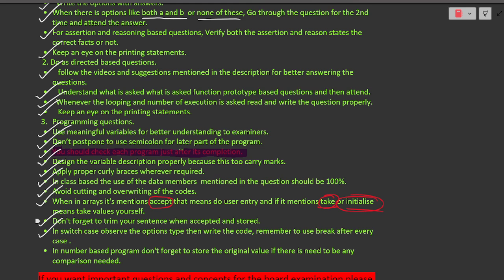Due to this, whenever a loop continues and is over, that particular variable loses its originality. So what we need to do, after you have accepted a variable from the user, is store it in another variable, and whatever changes you make in a particular variable, the originality of that value will be stored in another variable. So after your loop, if you want to check your resultant with the original number, you will have a variable where your original value will be safely stored. So do not forget this as well.